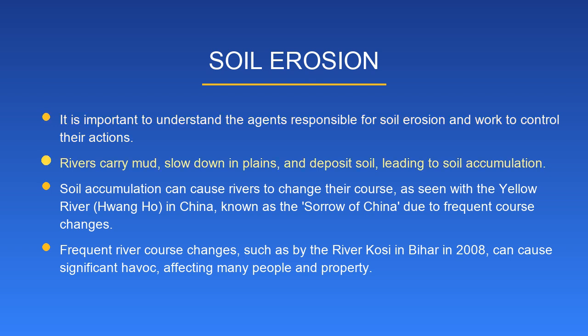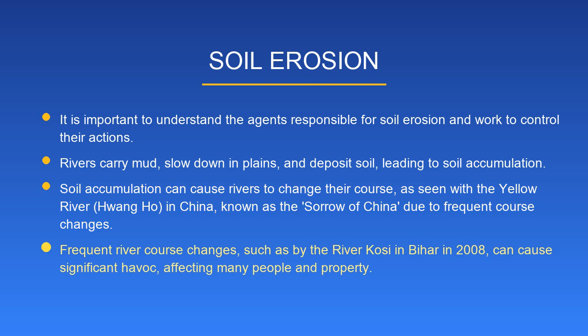Rivers carry mud, slow down in plains, and deposit soil, leading to soil accumulation. Soil accumulation can cause rivers to change their course, as seen with the Yellow River, Huanghe, in China, known as the Sorrow of China, due to frequent course changes.